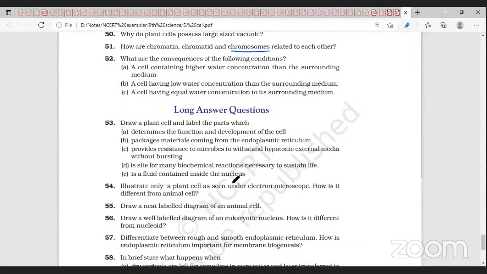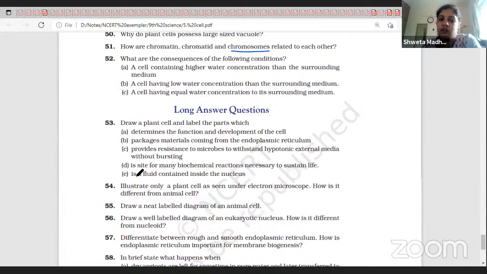Nucleoplasm is the fluid contained inside the nucleus. Class 8 students, wait for 2 minutes.